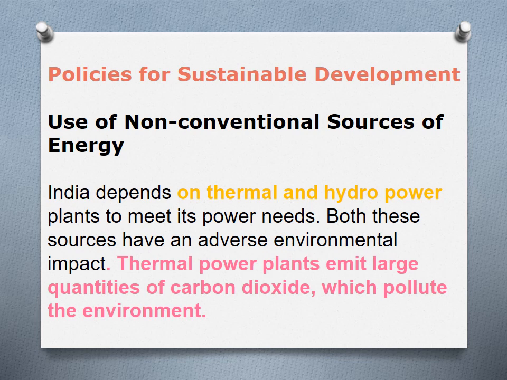Use of non-conventional sources of energy. India depends on thermal and hydropower plants to meet its power needs. Both these sources have an adverse environmental impact. Thermal power plants emit large quantities of carbon dioxide which pollute the environment.